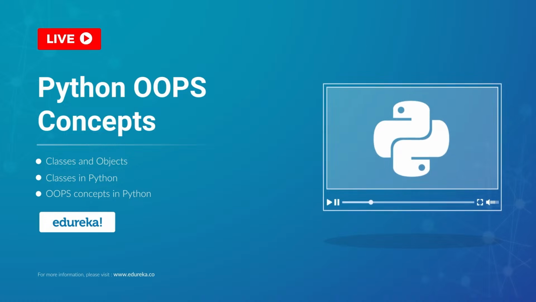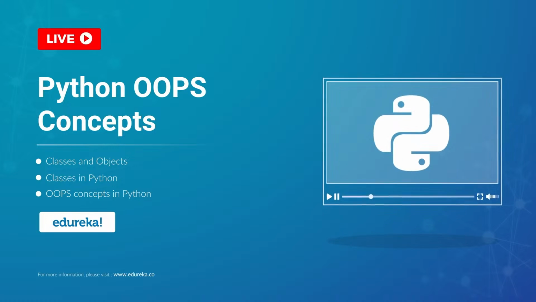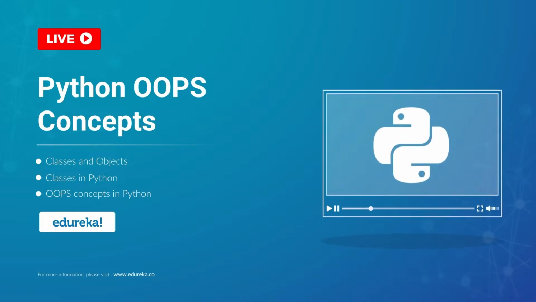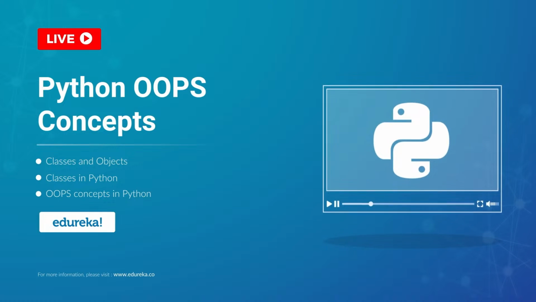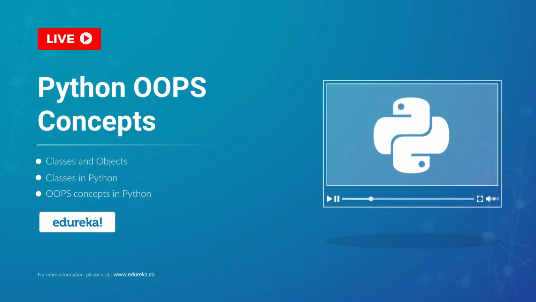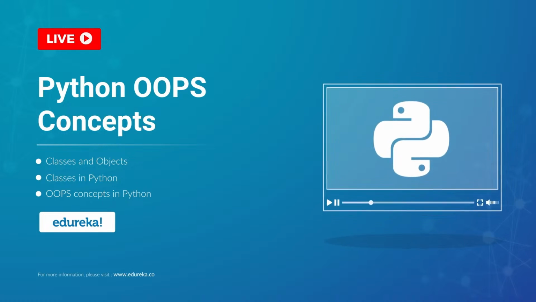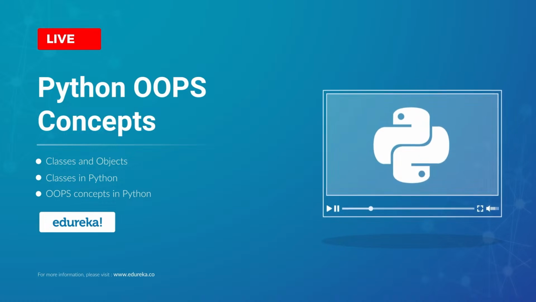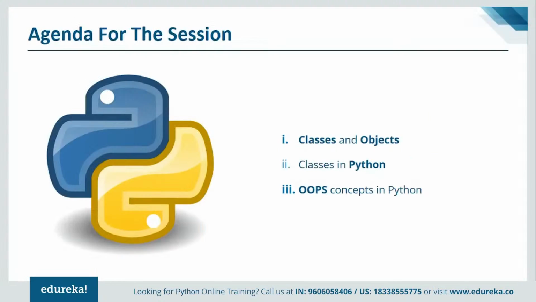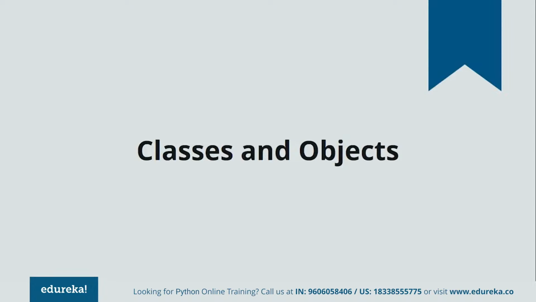OOPS, which basically stands for Object-Oriented Programming System, or Object-Oriented Programming as it's most popularly known, is one of the most popular programming paradigms. Although Python is not completely an object-oriented programming language, it still uses major concepts of the object-oriented programming style. In this session we'll majorly be talking about classes and objects, classes in Python, and object-oriented concepts in Python as well. Let's first start with classes and objects.